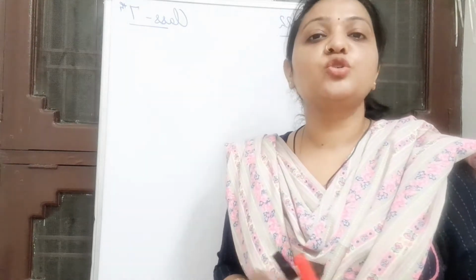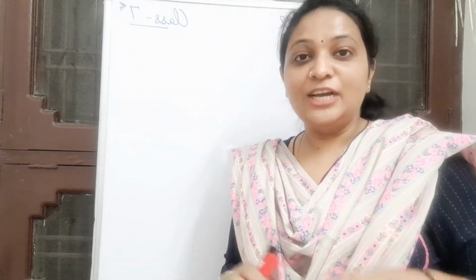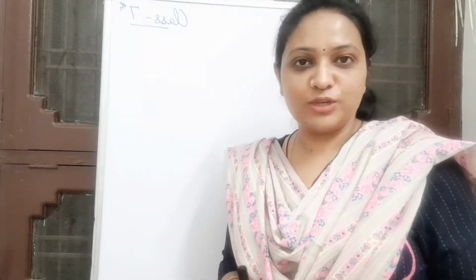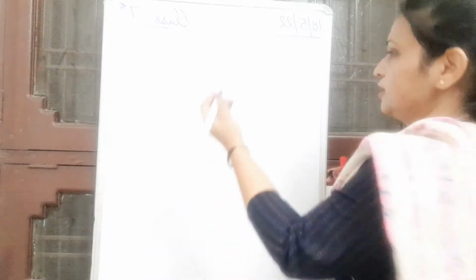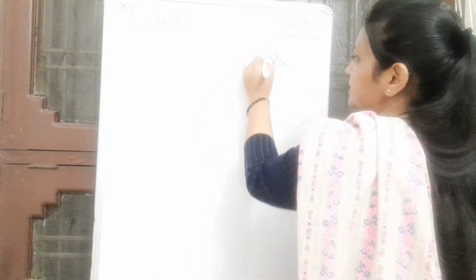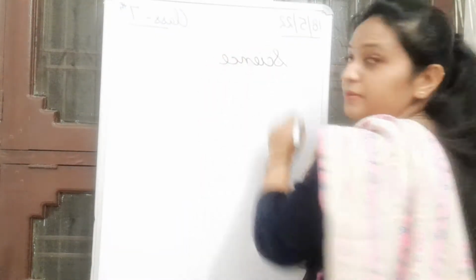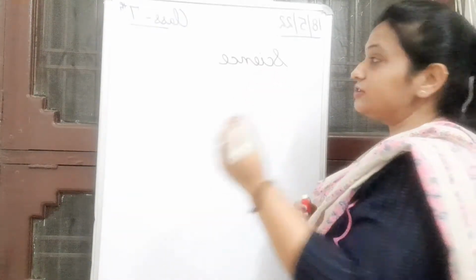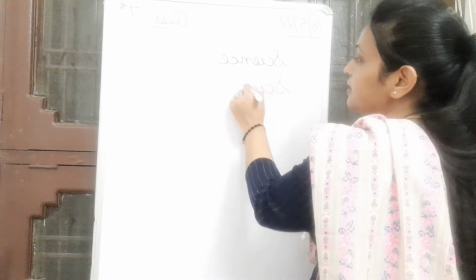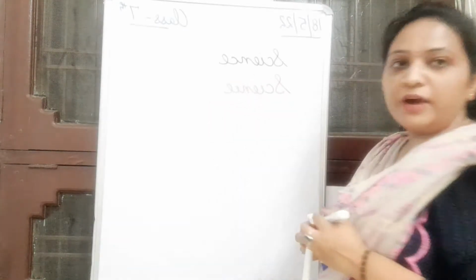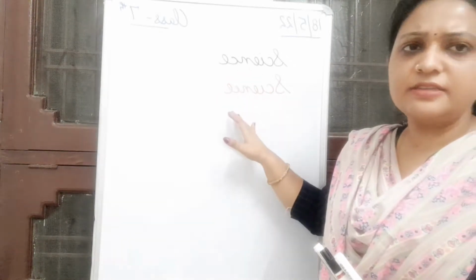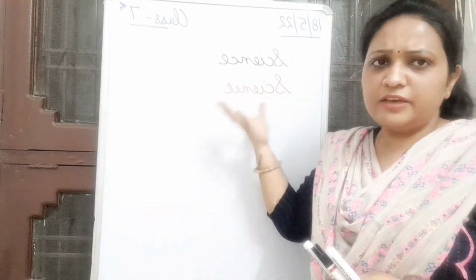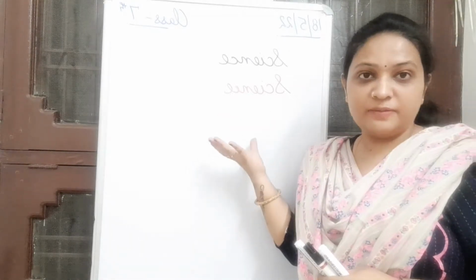So I'm going to show you something in which you have to find what topic we are going to discuss today. Okay, so I'm writing something about science. So yes, I'm writing science with black marker, right? So this is black marker and I'm again writing its name with red marker. So do you find something is happening here? This is black marker and this is red marker. So what kind of thing are you observing?